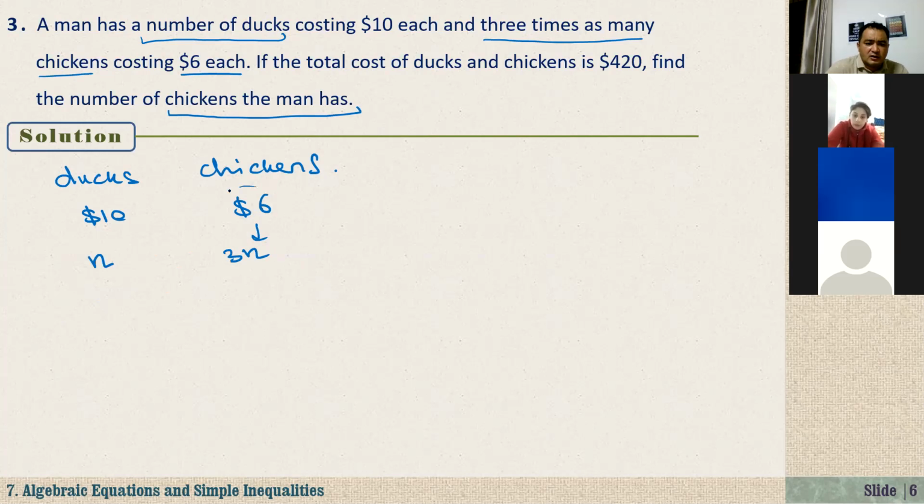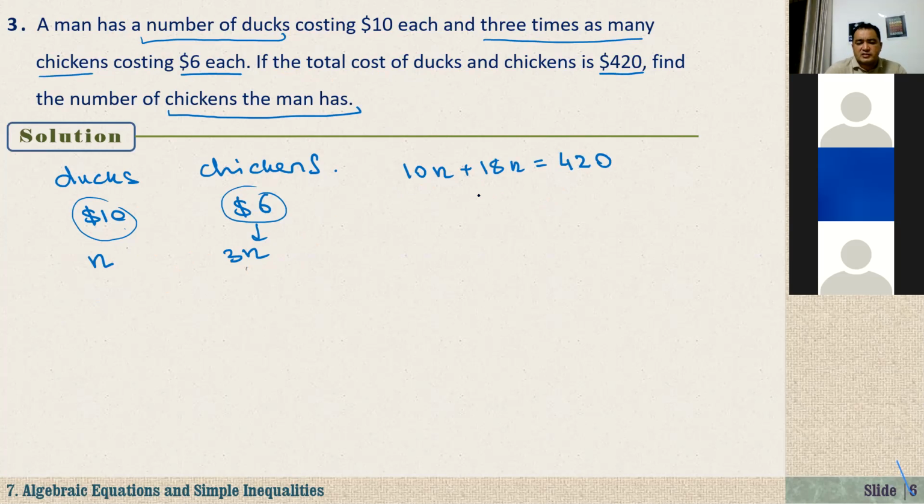And 1 chicken costs $6, and 1 duck costs $10. It says that the total cost of ducks and chickens is 420, that means n times 10 is the total cost of ducks, and 6 times 3n is the total cost of chickens. So here we have 10 times n plus 6 times 3n, which is 18n. That's equal to 420.